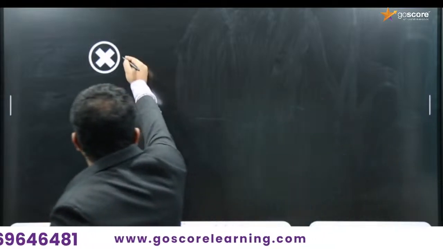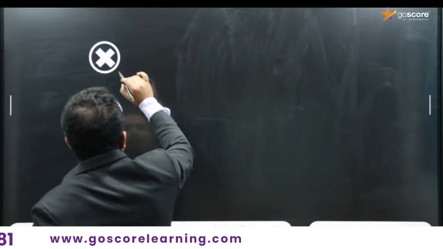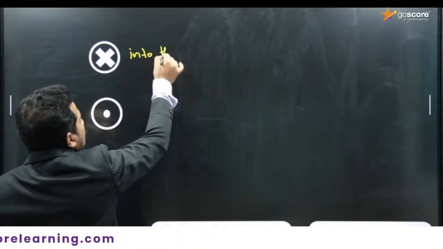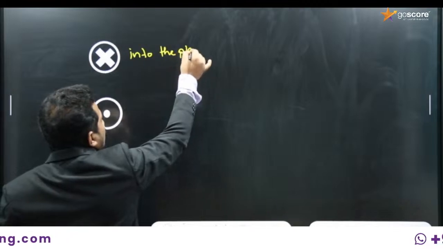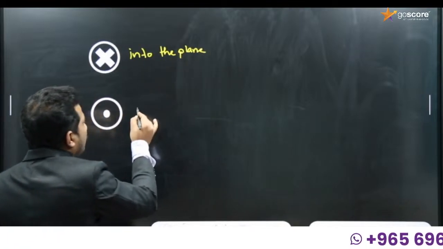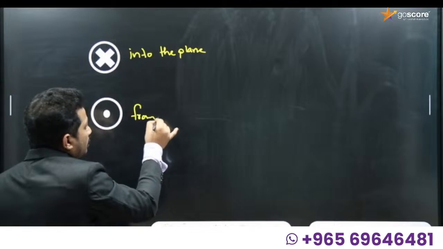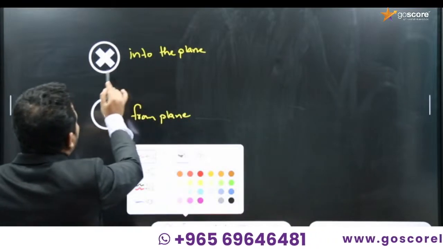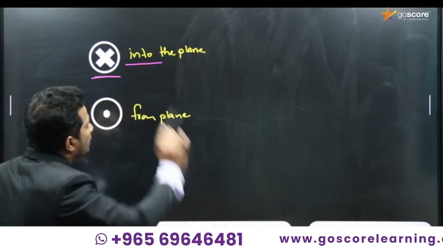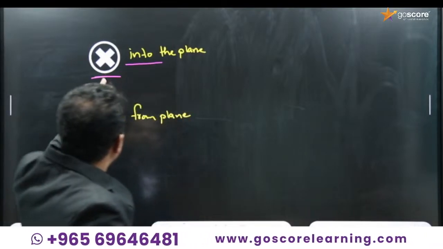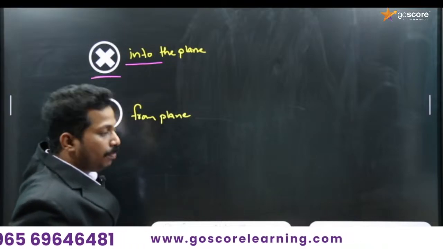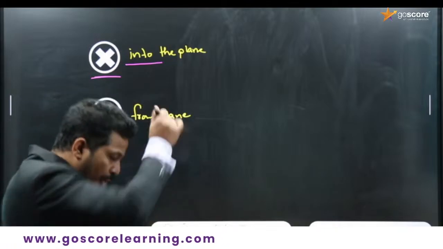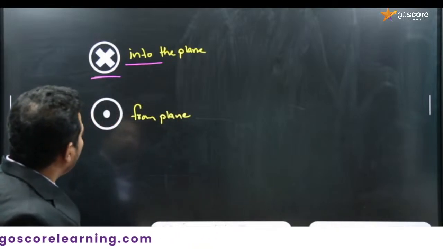So this is a cross mark, and it shows a vector going into the plane. This is a dot mark, and it shows a vector coming from the plane. You will find it easy to remember: a cross mark means a vector going into the plane, and a dot mark means a vector coming from the plane.